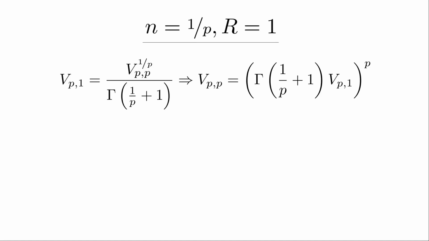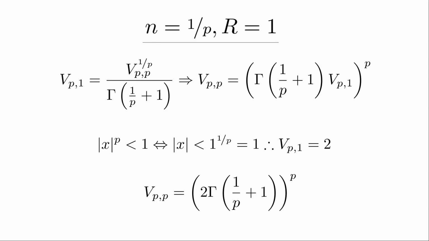But V(p,1) is the length of the interval [-1, 1] when p is larger than 0, because in this case the absolute value of x to the power of p being less than 1 is just the same as the absolute value of x being less than 1. Since this means that V(p,1) is 2, we can substitute this in our guess and get this expression for V(p,p), where in principle we can calculate everything.